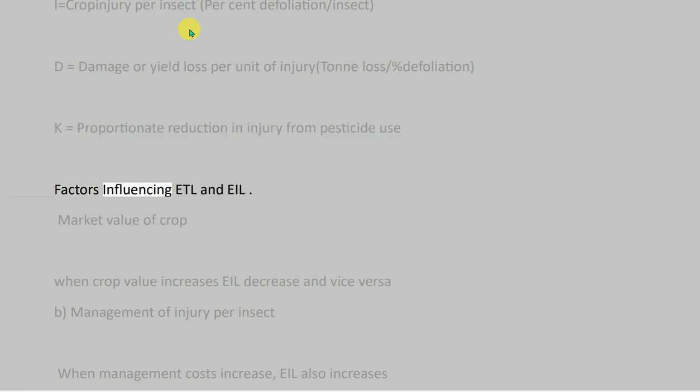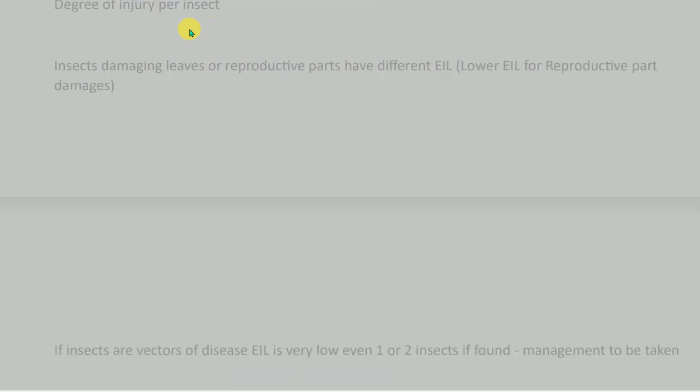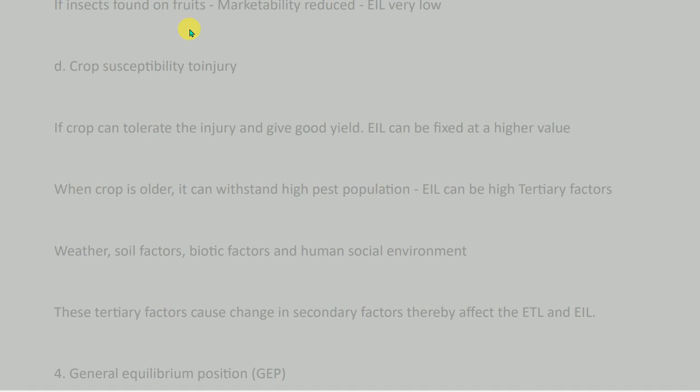Factors influencing ETL and EIL. A. Market value of crop: when crop value increases, EIL decreases, and vice versa. B. Management cost: when management costs increase, EIL also increases. C. Degree of injury per insect: insects damaging leaves or reproductive parts have different EIL, with lower EIL for reproductive part damage. If insects are vectors of disease, EIL is very low, even if 1 or 2 insects are found. Management is to be taken if insects are found on fruits, as marketability is reduced. EIL is very low.